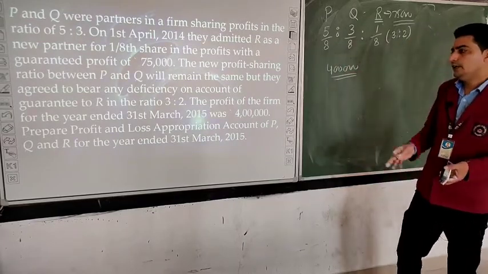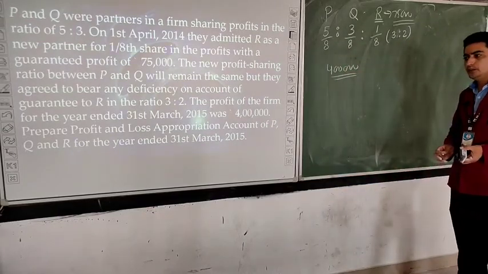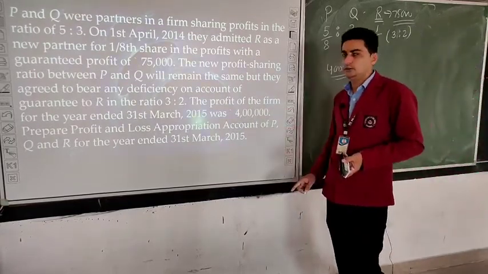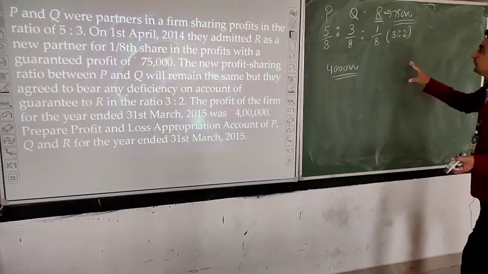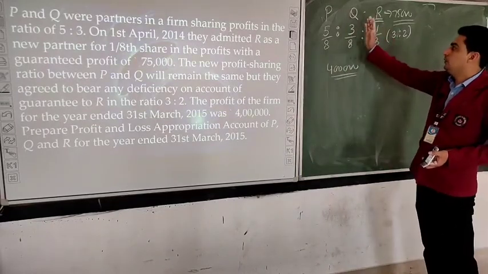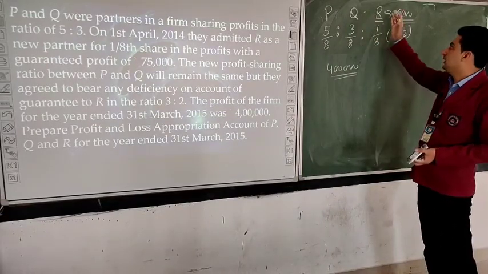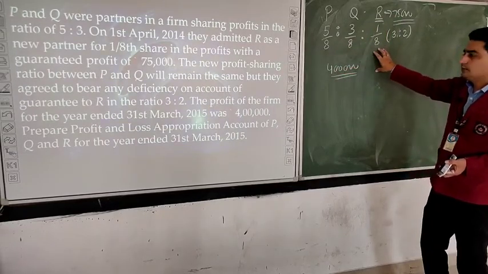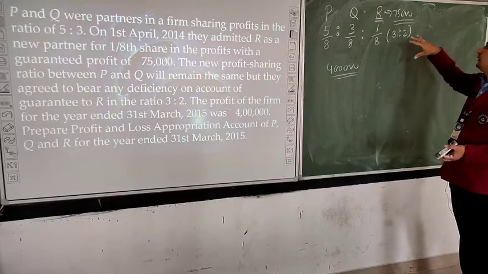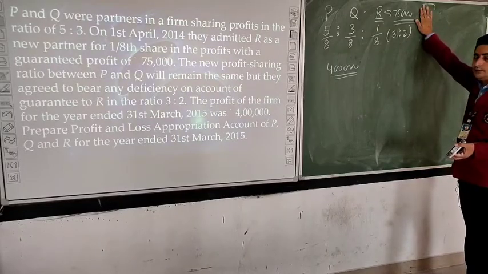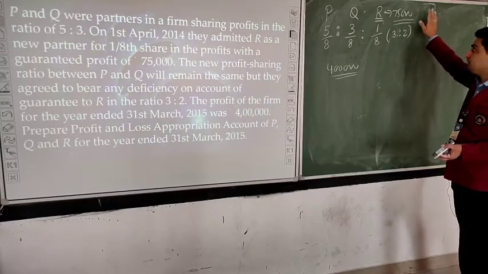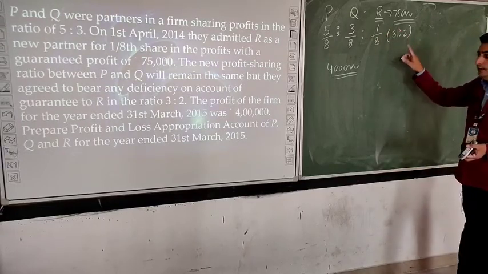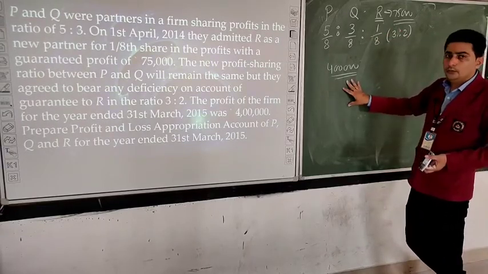Now we have to prepare the profit and loss appropriation account for P, Q and R for the year ended 31st March 2015. So this is our question. P and Q were existing partners. R came as a new partner. P's and Q's share was 5/8, 3/8. R's share is 1/8 and his minimum guarantee is 75,000, and if any deficiency is there, it will be paid by P and Q in the ratio of 3:2, and the profit of the year is 4 lakh.